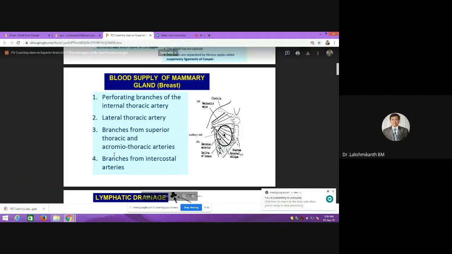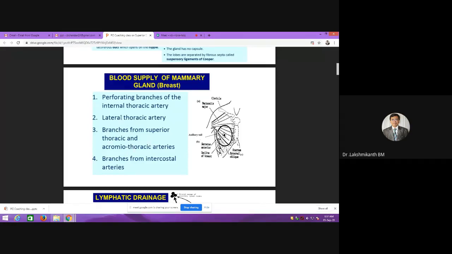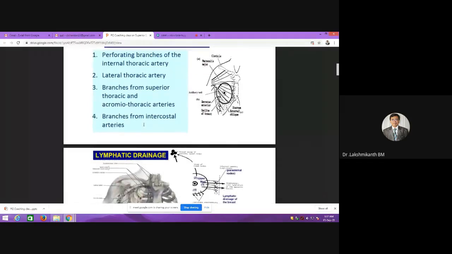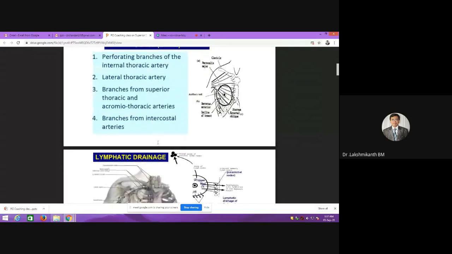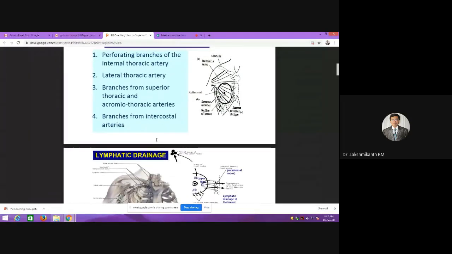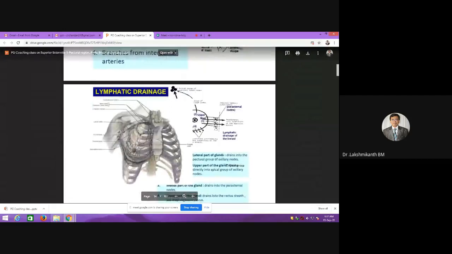Today we will also be discussing this. They are the branches from the axillary artery. So there may sometimes be entrance exam questions related to these arteries. You have to know which artery each of these arteries is a branch from and how they supply. Okay, intercostal arteries will be directly arising from the thoracic aorta. So that's how there is a difference between different arteries and their origins.